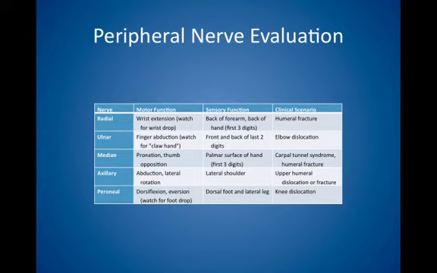Axillary nerve is responsible for abduction and lateral rotation. Sensory function is the lateral shoulder. And clinical scenario is an upper humeral dislocation or fracture when the axillary nerve becomes disrupted. Peroneal nerve is responsible for dorsiflexion and eversion, so watch for a foot drop. Sensory function is the dorsal foot and the lateral leg, and it may be disrupted in knee dislocation.